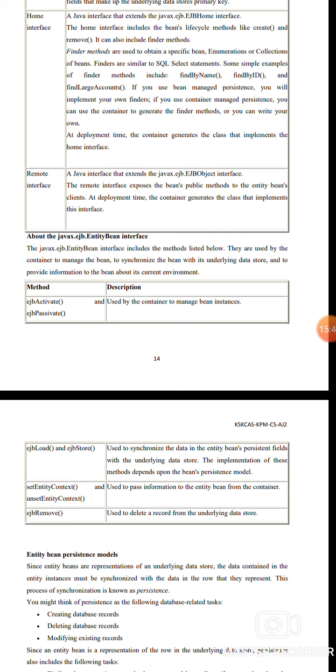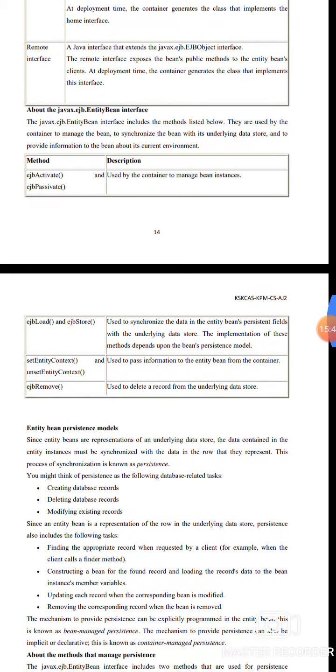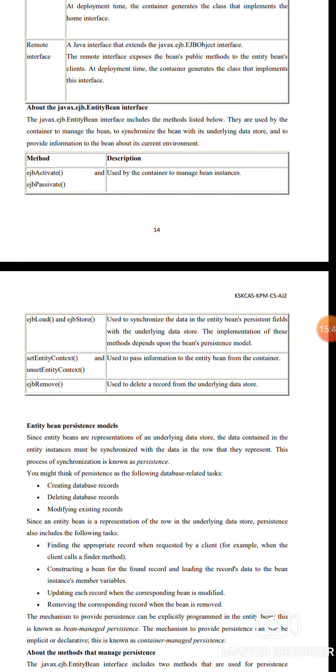At deployment time, the container generates the class that implements the home interface. Remote interface, a Java interface that extends the javax.ejb.EJBObject interface. The remote interface exports the bean's public methods to the entity bean client. At deployment time, the container generates the class that implements these interfaces.